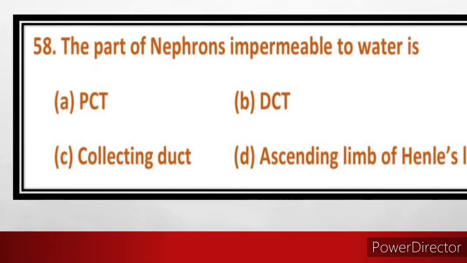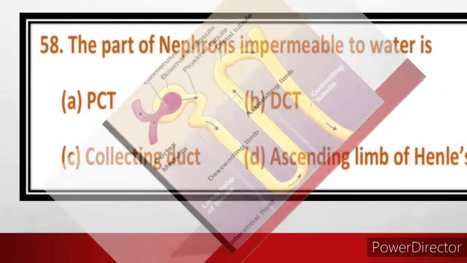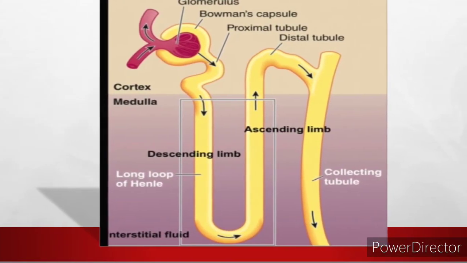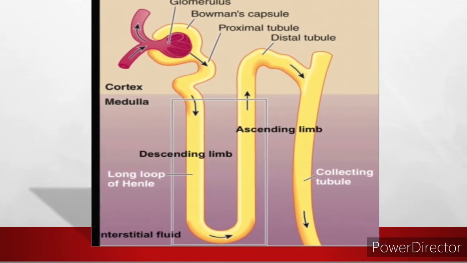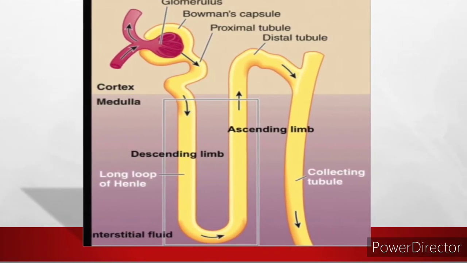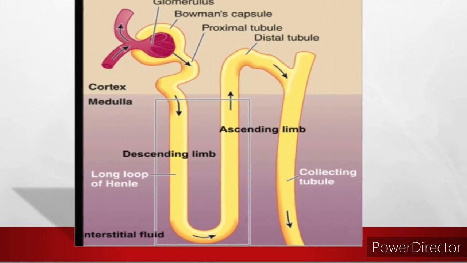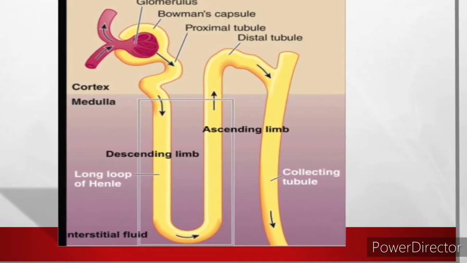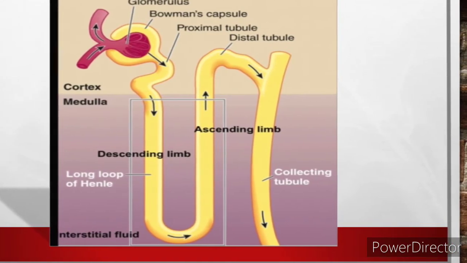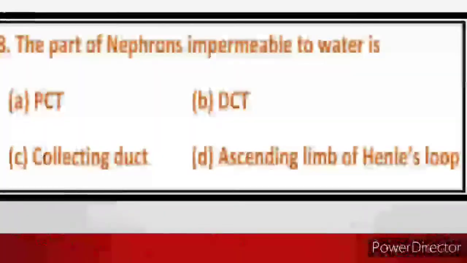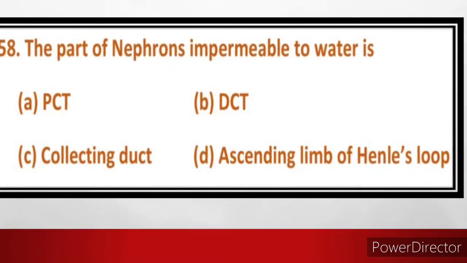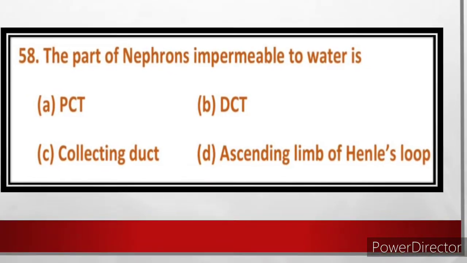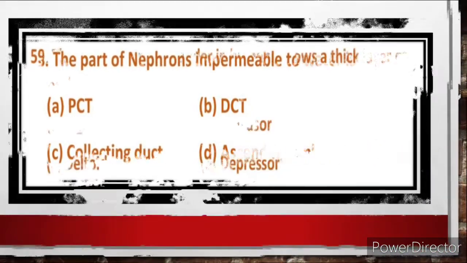Loop of Henle consists of an ascending limb and descending limb. The descending limb is permeable to water but almost impermeable to electrolytes, while the ascending limb is impermeable to water but allows the transport of electrolytes passively or actively. So here the answer is ascending limb of Henle's loop.